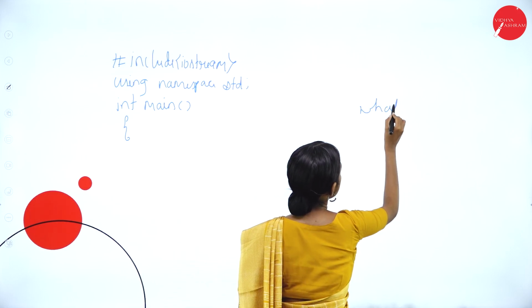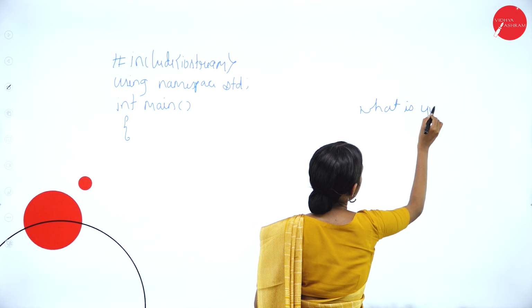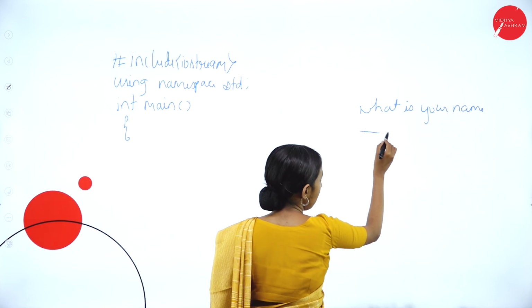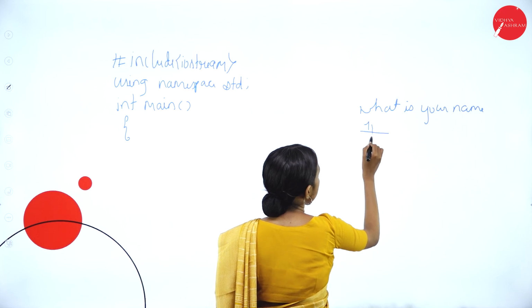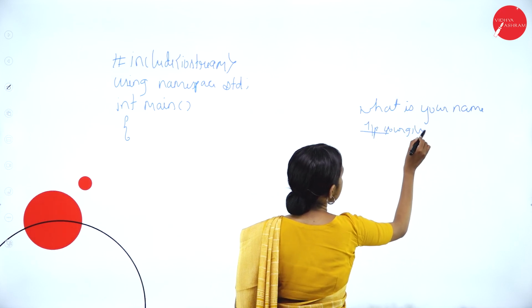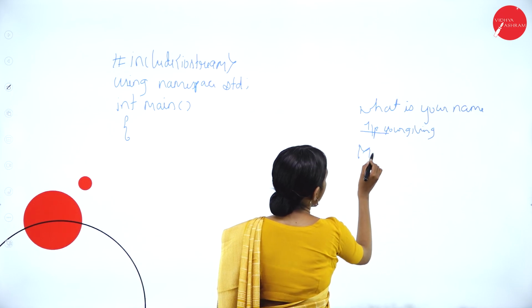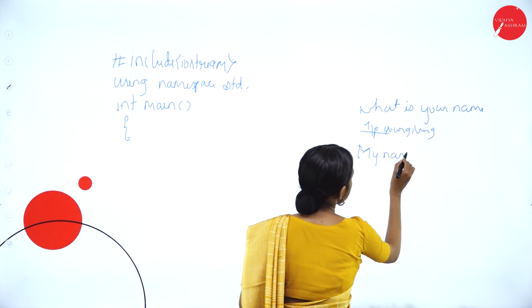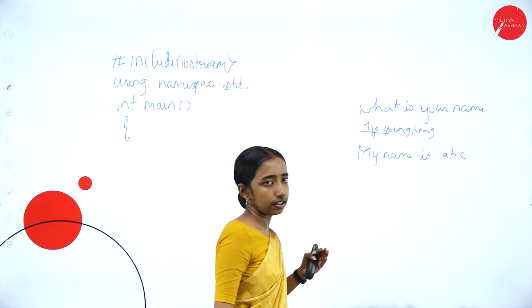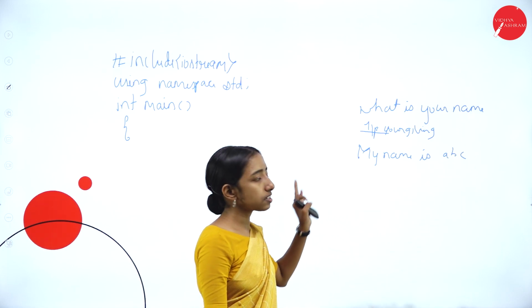What is your name? And the input you should give is the name. Here it is the input you are giving, and it should display my name is ABC, or anything, the name you want. So this is the program.